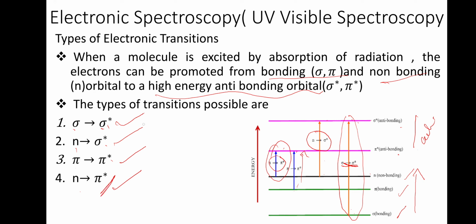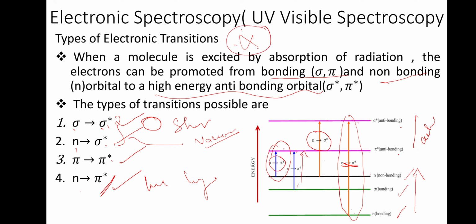Energy-wise, this needs more energy, so the wavelength is short here. This needs less energy, but the wavelength is longer. And these two will normally occur under vacuum ultraviolet. This is a very important one.